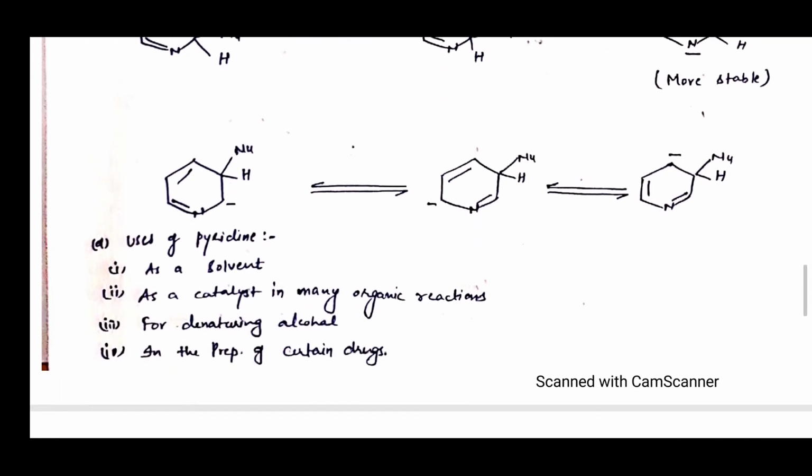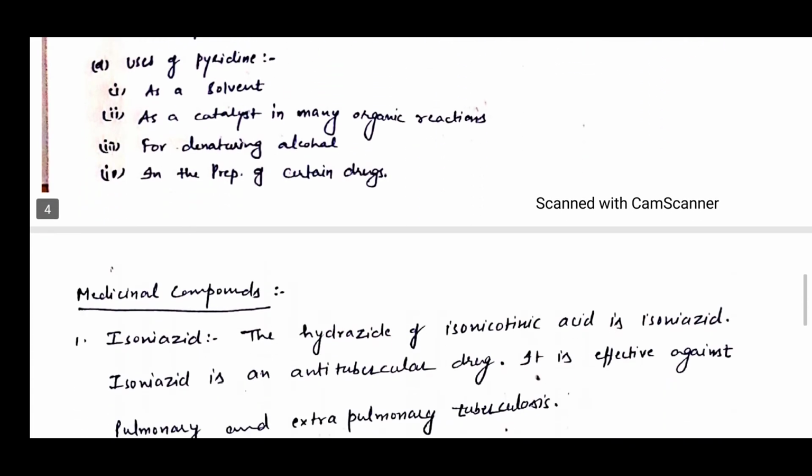Now, what are the different uses of pyridine? Pyridine acts as a solvent. Pyridine acts as a catalyst in many organic reactions, for denaturing alcohols and in the preparation of certain drugs. We will discuss this in the next slide.